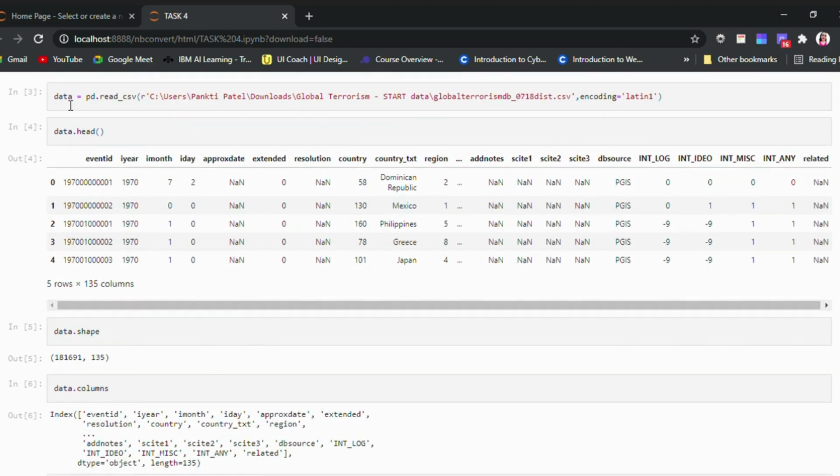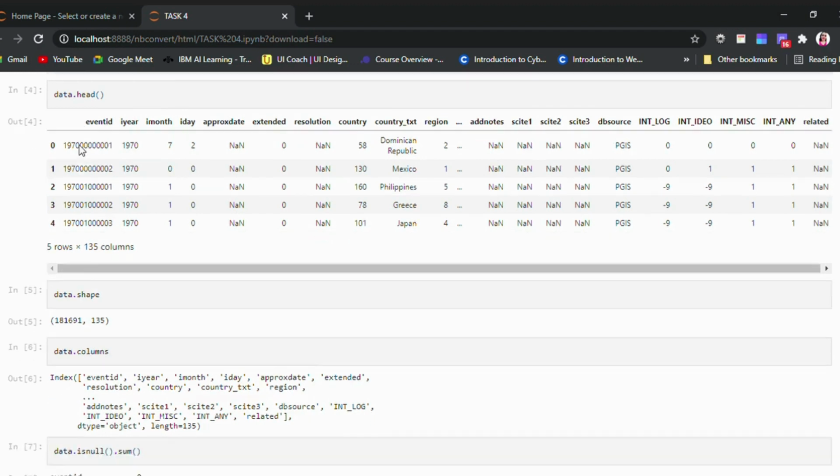Now we are importing the data named globalterrorismdb_0718dist.csv, displaying the top 5 rows of the CSV file using the .head extension.